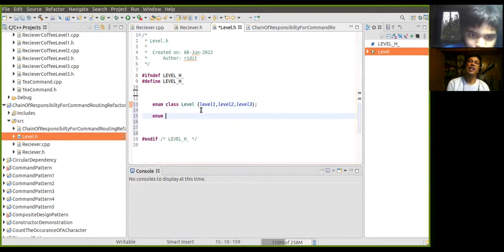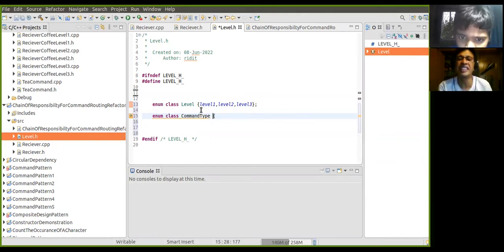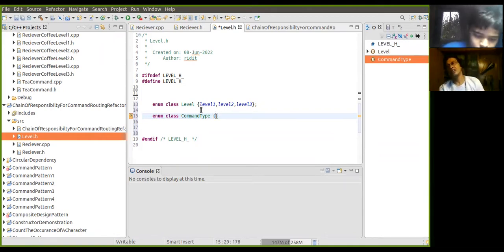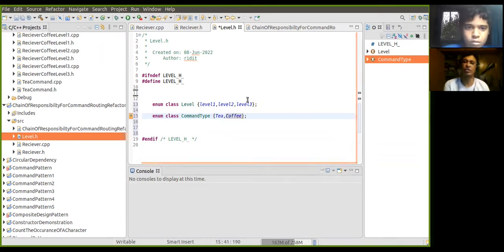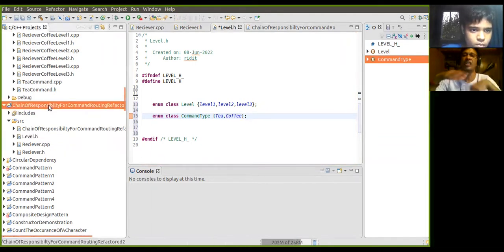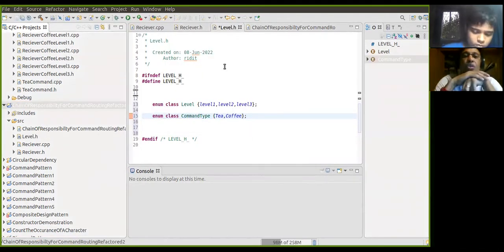Let's also do the command type. For the global students, let me add that this enum class is a new addition in C++, introduced in the C++11 standard. Initially, enum was a data type. Now enum has been converted into a class. So this is a new concept that we are using: enum class. The enum here has become a class.